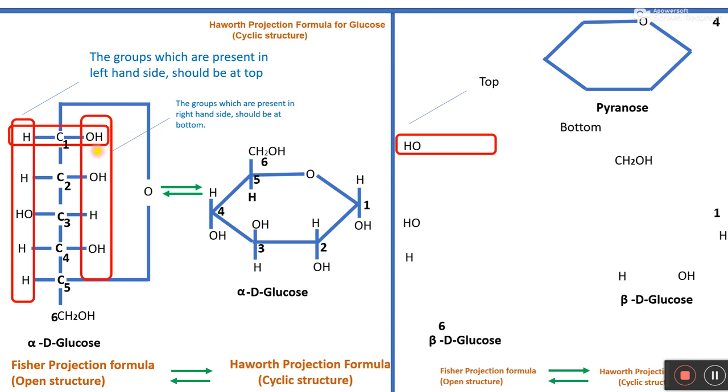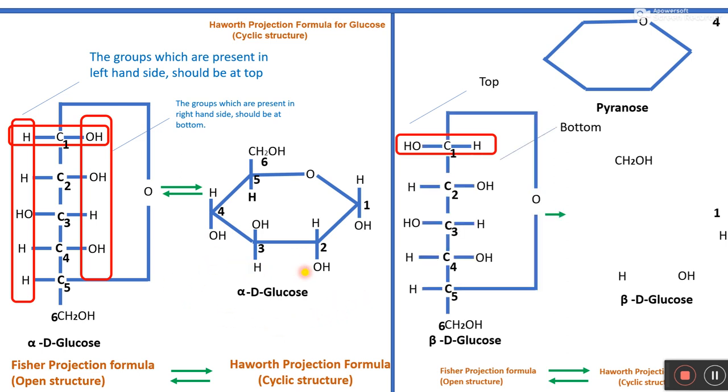So the hydroxyl group is on the right hand side, that's why it will be present at the bottom. Next is this hydroxyl group, next is this hydrogen, next is this hydroxyl group, present here. So now students, this cyclic structure generally represents which monosaccharide? So this generally represents alpha D glucose.